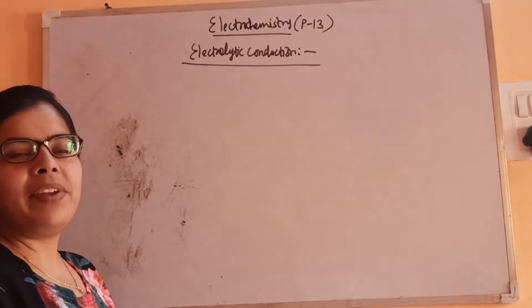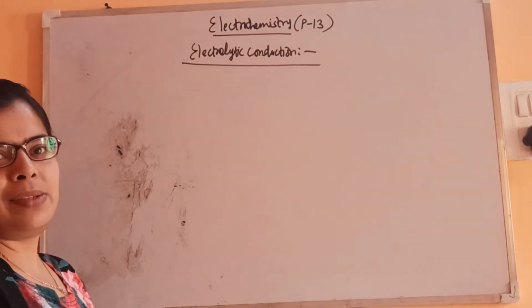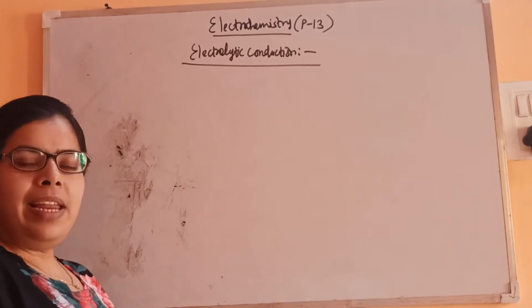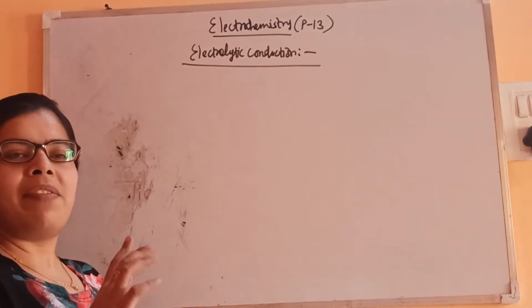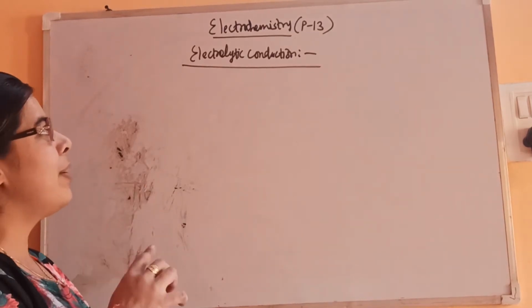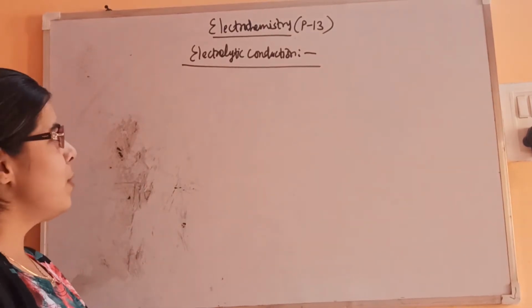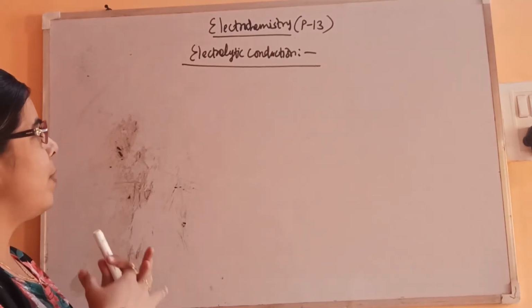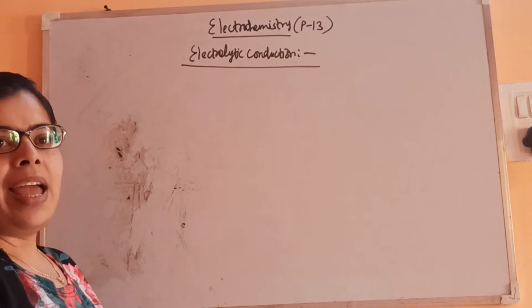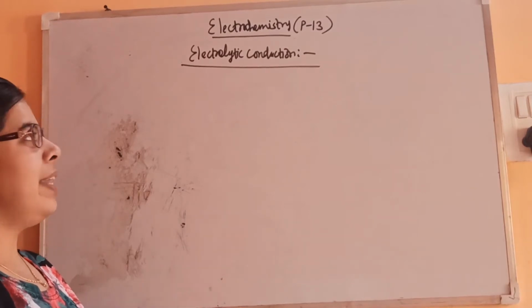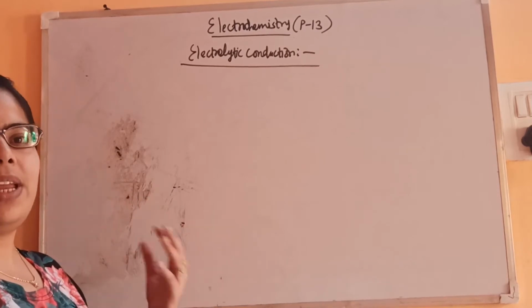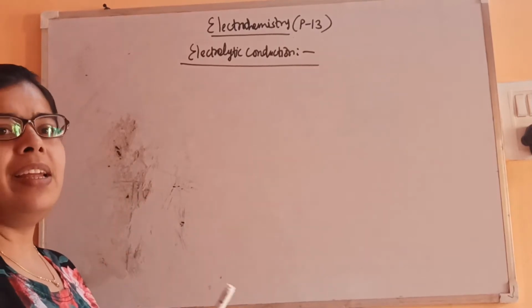From this chapter we have covered two parts. The first one is the electrochemical cells, and second we have seen the electrolysis part. Now this is the third part of the chapter, that is electrolytic conduction. As the name suggests, we're going to talk about electricity and how that electricity is getting transferred. We'll talk about conductors and insulators, and how flow of electricity is taking place.